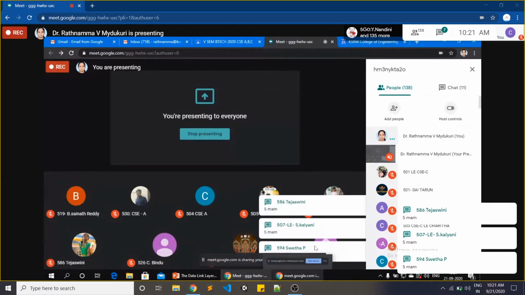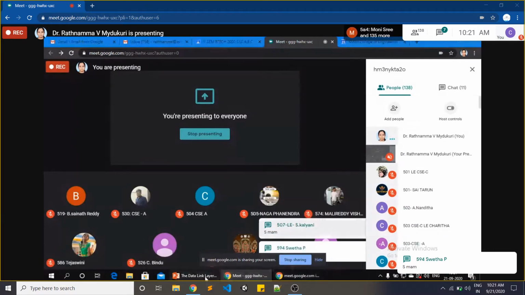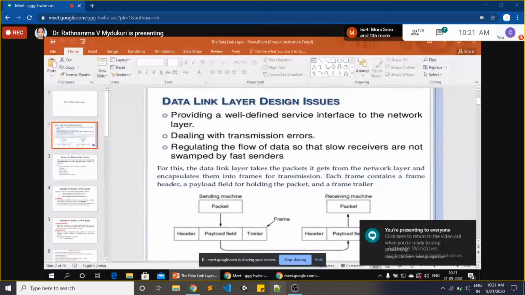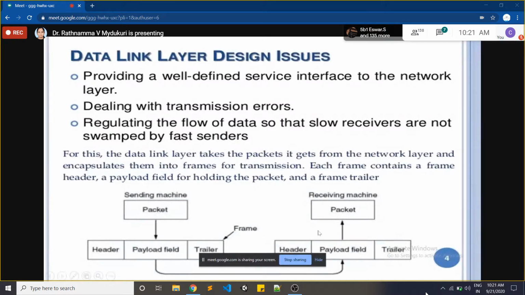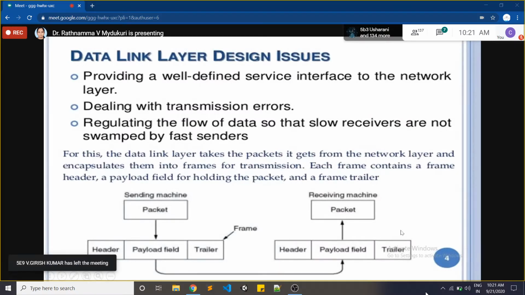Listen carefully to what I am saying, it is very important. Each and every frame is going to have how many fields? Three fields. Header will always hold the information of source address and destination address. Payload field contains the original message. Trailer field will contain the information of the next coming frames and the sequence number of the present frame.